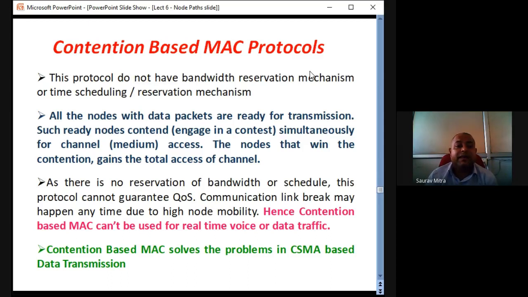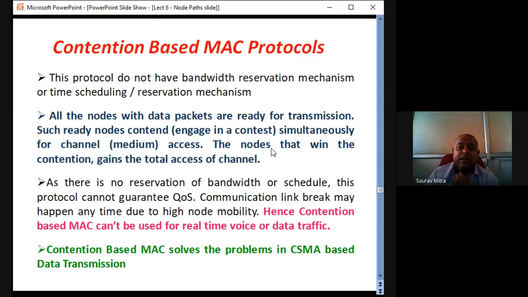Contention based MAC does not have bandwidth reservation or a mechanism of time scheduling. All the nodes with data packets are ready for transmission. Such ready nodes contend, or engage in a fight, simultaneously for channel or medium access. The node that wins the contention, or wins the fight, gains total access to the channel. We have seen it previously.